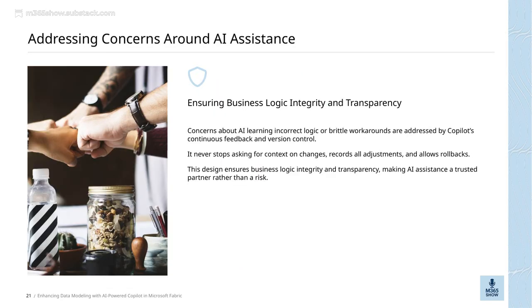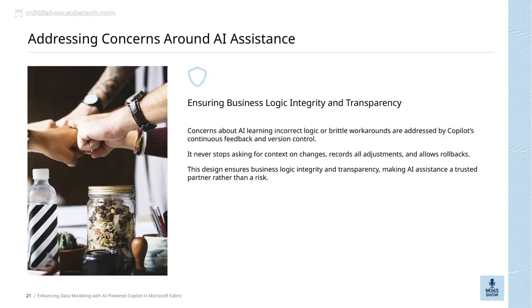Let's talk about concerns that often come up with AI assistants, like the possibility of AI learning incorrect logic or creating brittle workarounds. With Copilot in Microsoft Fabric, these issues are actively addressed through continuous feedback and robust version control. What this means is that Copilot constantly asks for context whenever changes are made, ensuring it understands the full picture.